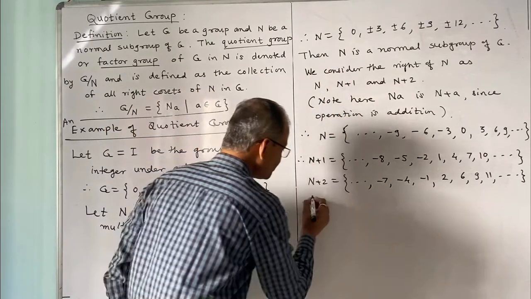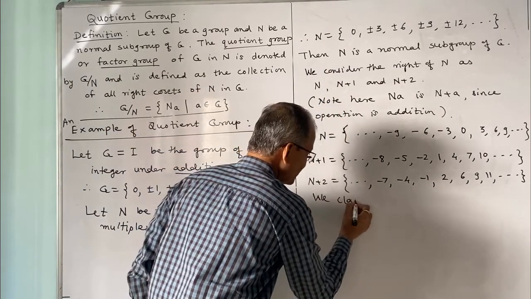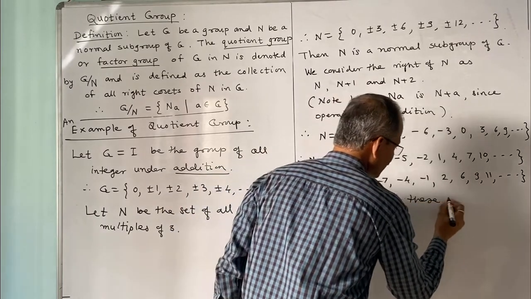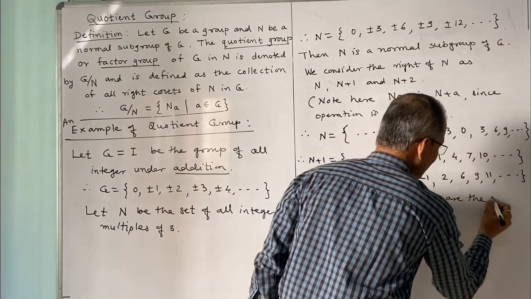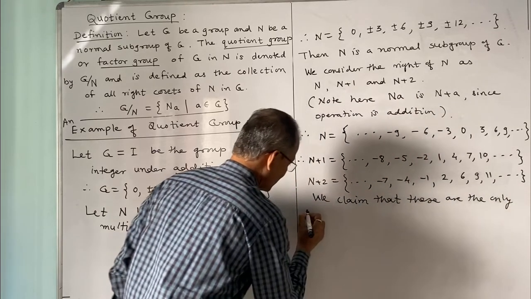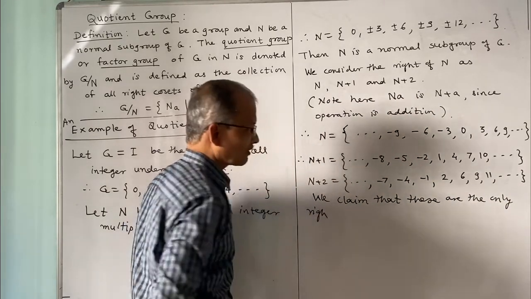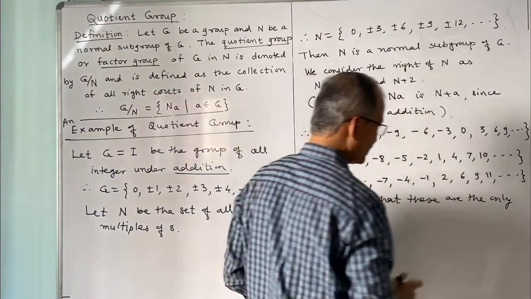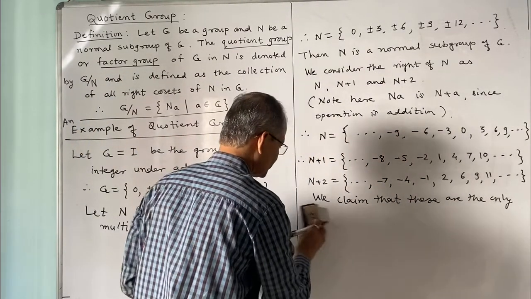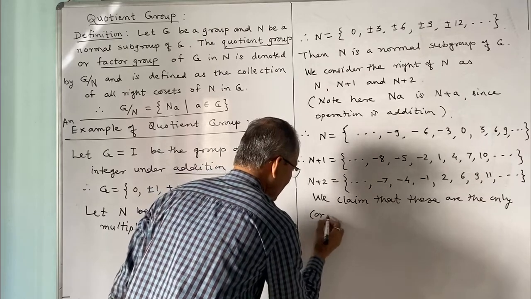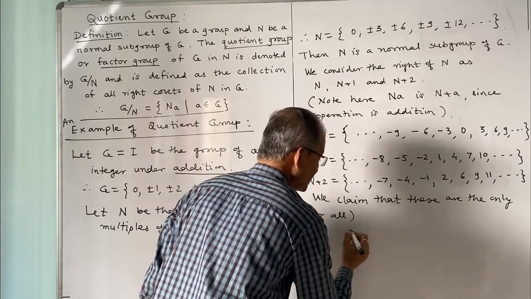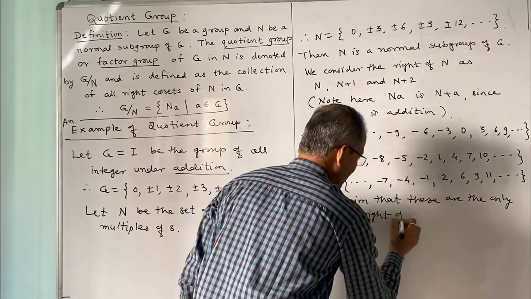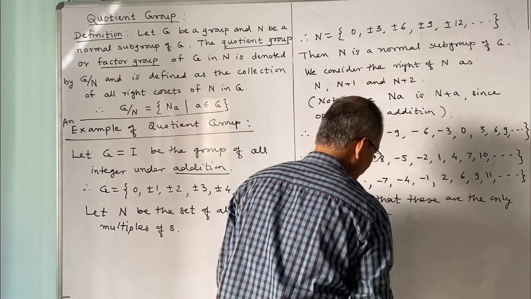So we claim that these are the only, or all the right cosets of N in G.